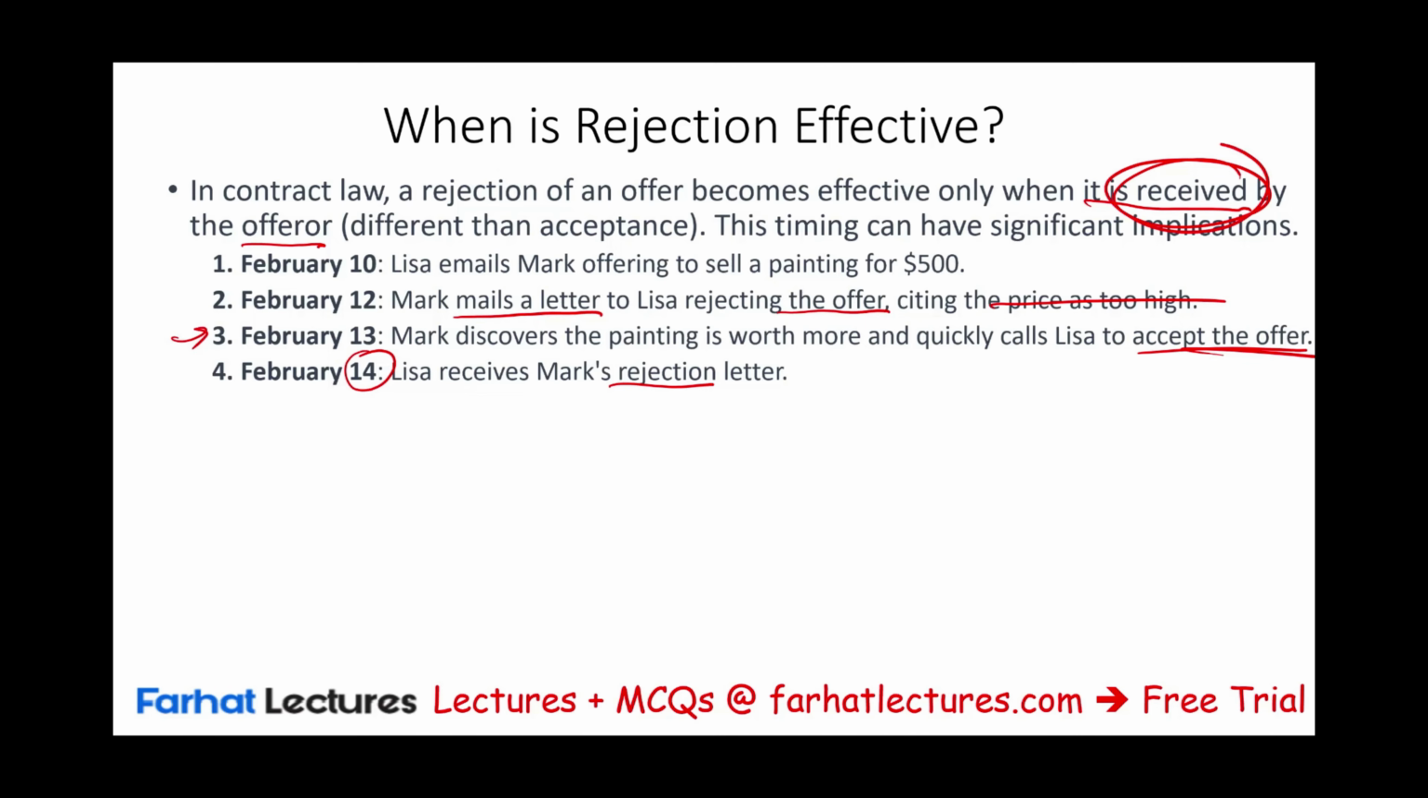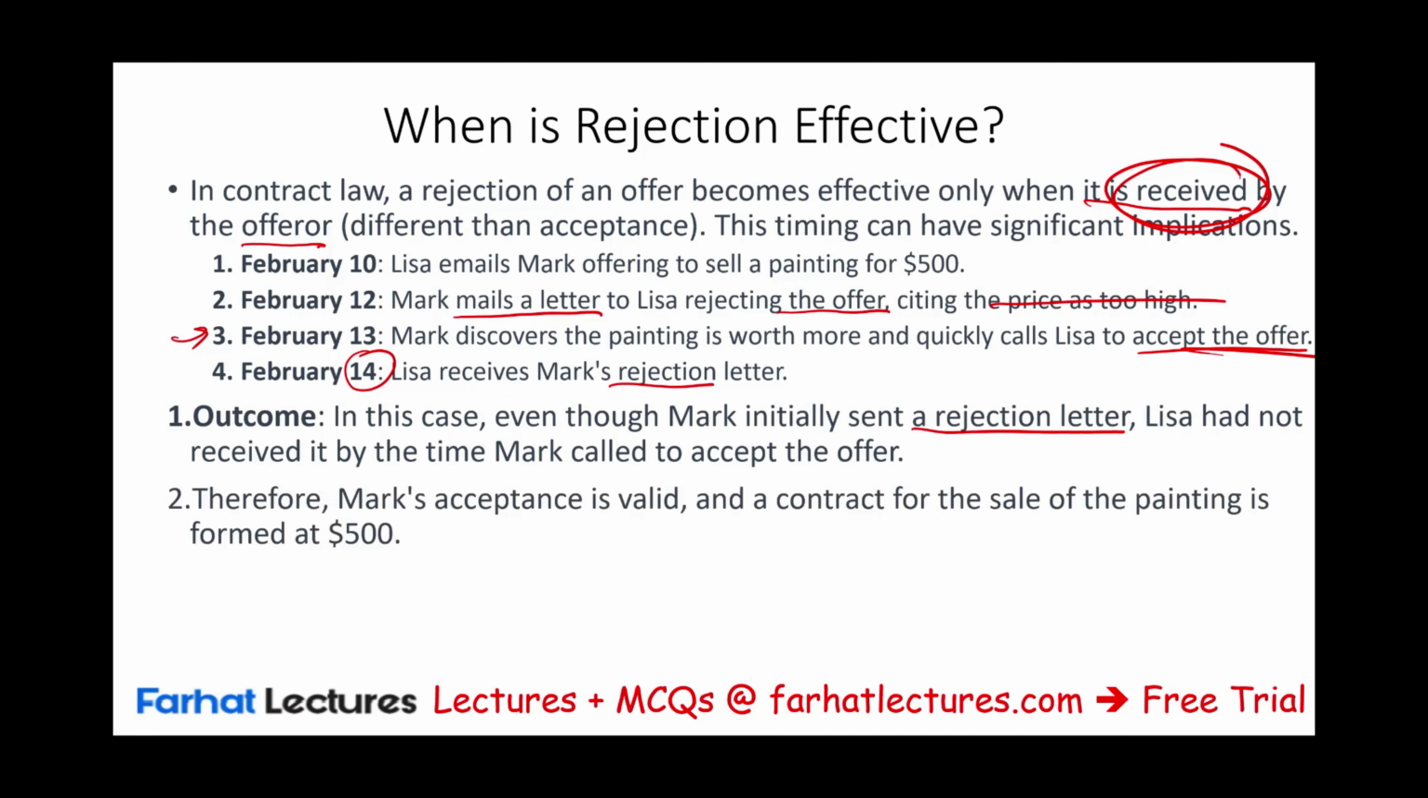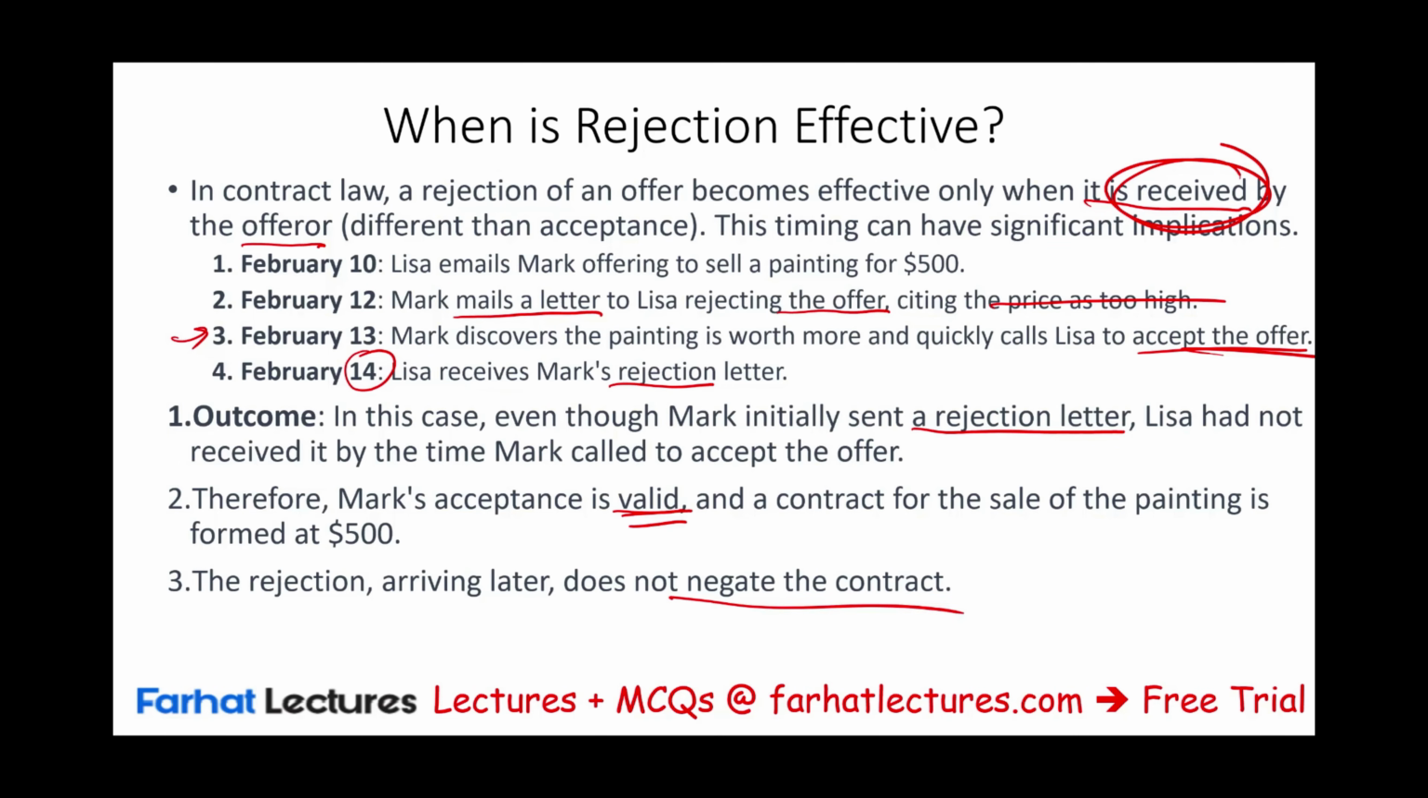On the 13th, Mark accepts. The acceptance here basically makes the rejection that took place on the 12th null, because Lisa did not receive the rejection. Now, if Lisa received the rejection on the 12th and Mark emailed her, then yeah, there'll be a new offer, but that's not what happened. Okay, so in this case, even though Mark initially sends a rejection letter, Lisa had not received it by the time Mark called and accepted the offer. Therefore, Mark's acceptance is valid and a contract for the sale is formed. The rejection arriving later does not negate the contract.